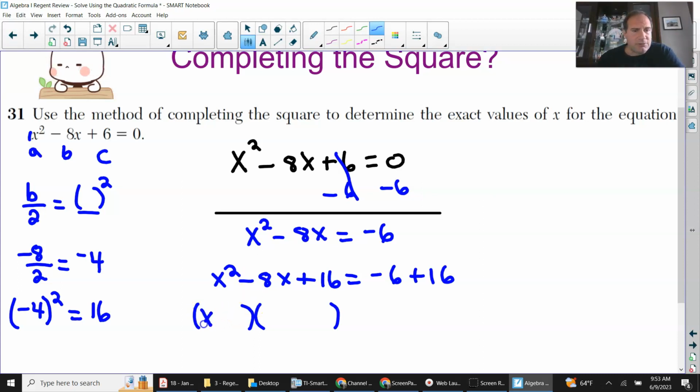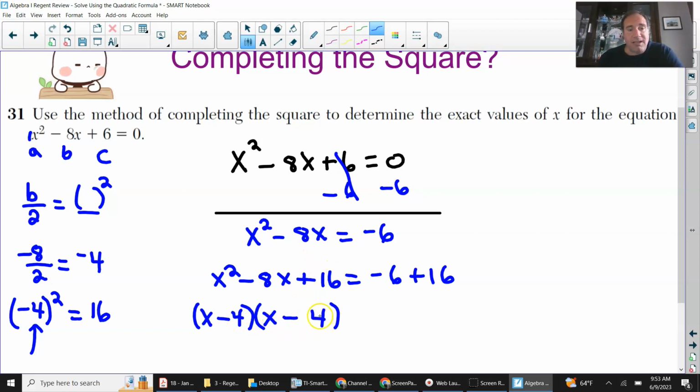We know that x squared is x times x. But as a little hint, do you see this number here? That's always going to be the second part of your binomial. So just take a look. It's x minus 4 times x minus 4. And the reason why, look, negative 4 times negative 4 is positive 16.